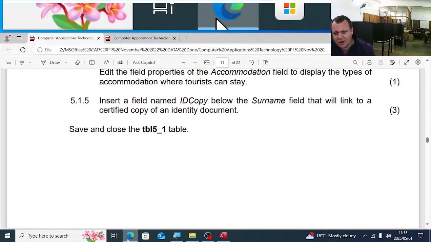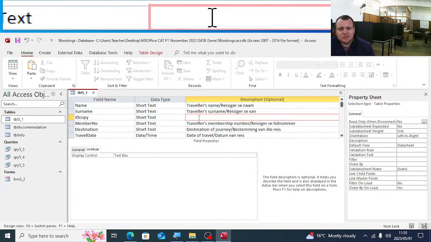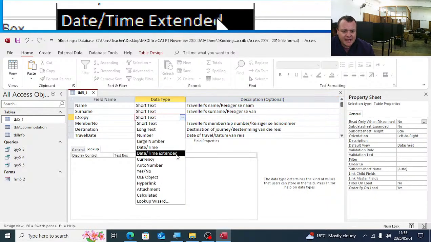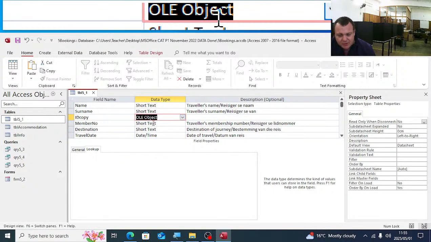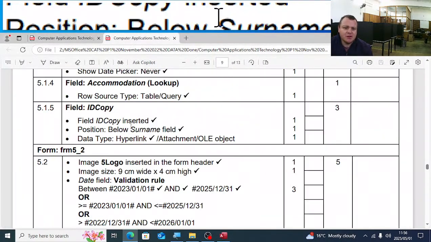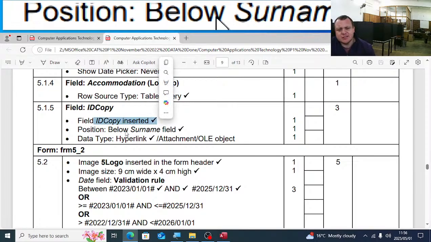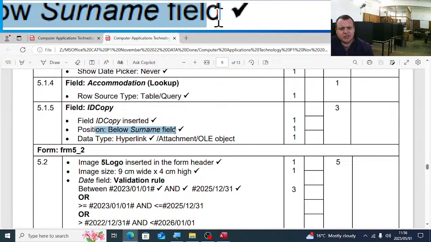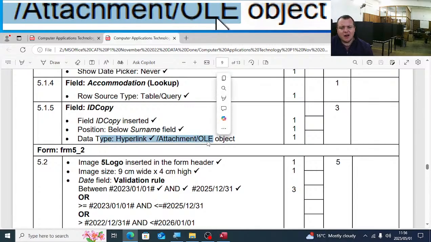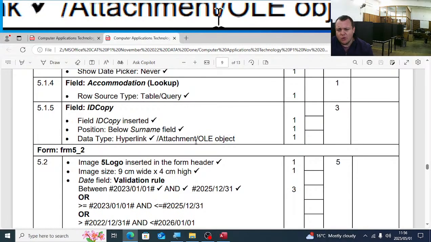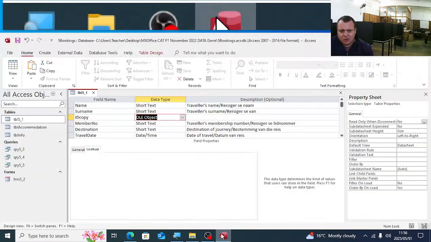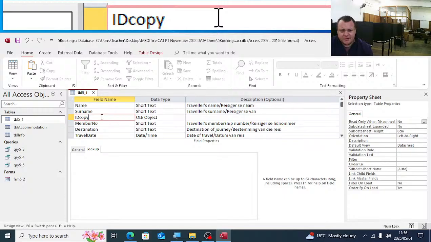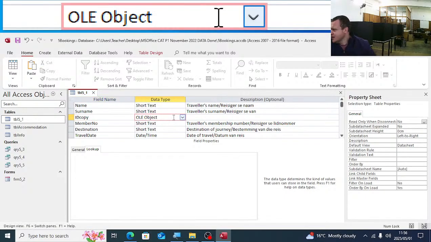Insert a field named ID copy below the surname that will link to a certified copy of an identity document. So the data type here will be either an OLE object or an attachment. I'm going to make it an OLE object. Let's see the memo. Field ID copy inserted. Position is below the surname. The data type is a hyperlink, attachment, or an OLE object. So you will get your marks there for the ID copy field below surname, OLE object.